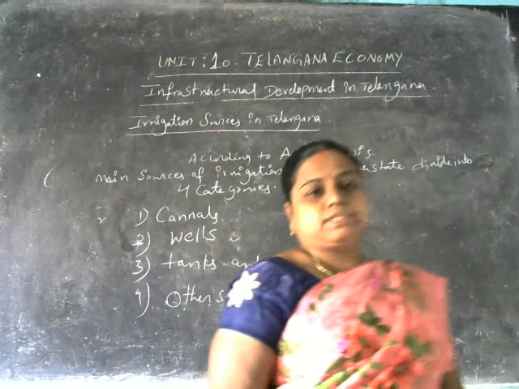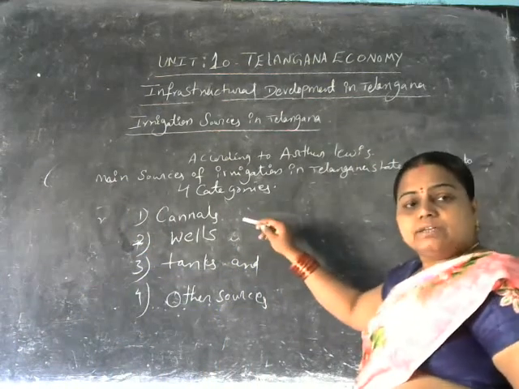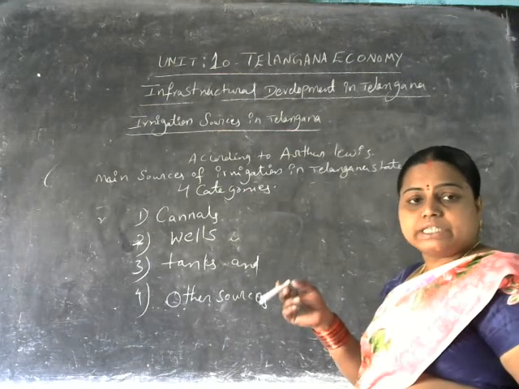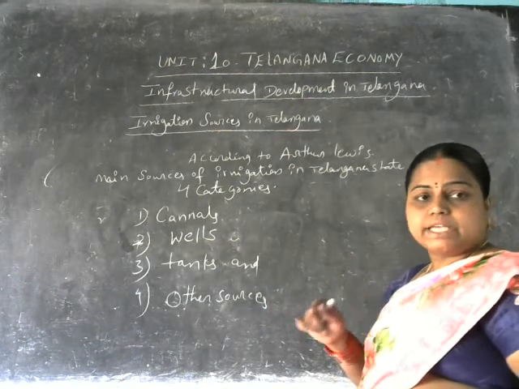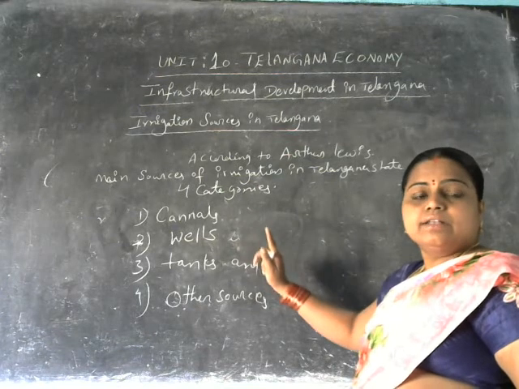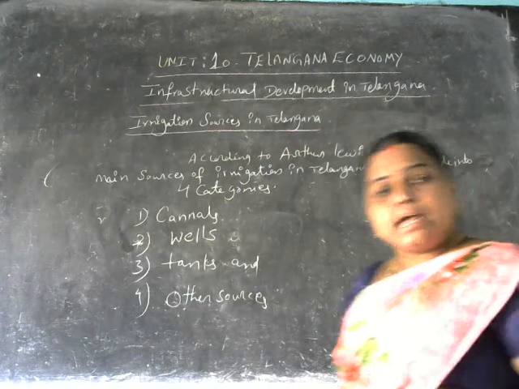So the main sources of irrigational facilities available in our Telangana state are divided into 4 categories: the first category is canals, the second is wells, the third is tanks, and the fourth is other sources.